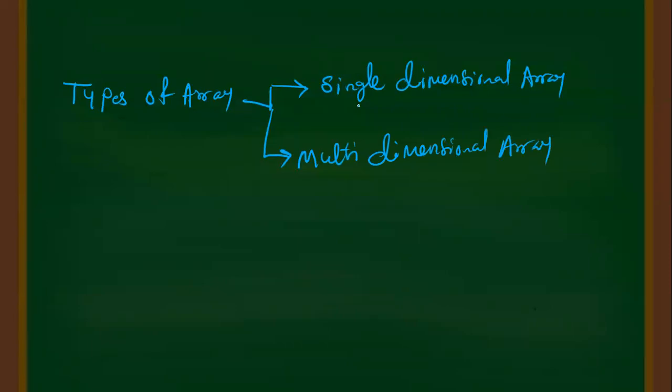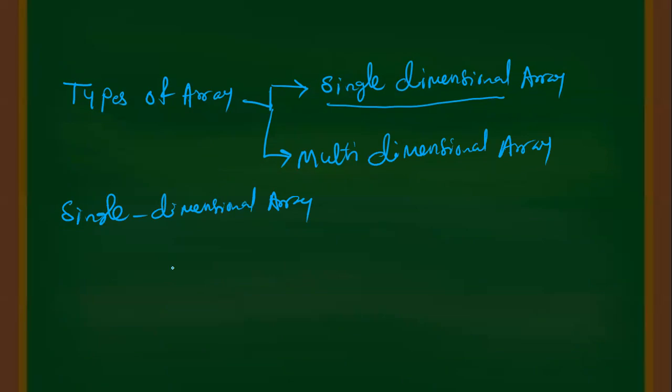This single dimensional array means we are creating a single box, a single array. I'll show with an example. Previously we discussed this single dimensional array.